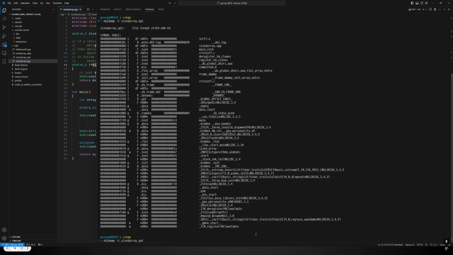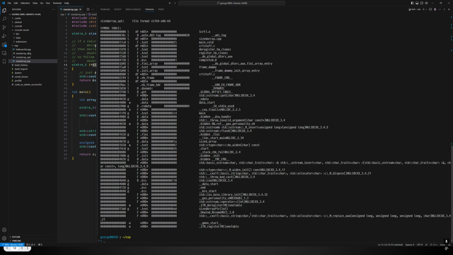But if we then modify our function call here to give the capital C flag, now you'll notice the names are not mangled anymore. So that's all that flag does. The capital C flag just disables name mangling. Now we can read everything and see all the symbols that were used. These specifiers in this column represent some information such as, is it a local symbol? That's what the L would be. Is it global? The G. And there's a bunch of other ones. If you're interested in learning about that, you can search for the Linux manual page for objdump, and it has a legend in here that explains what all this stuff is.